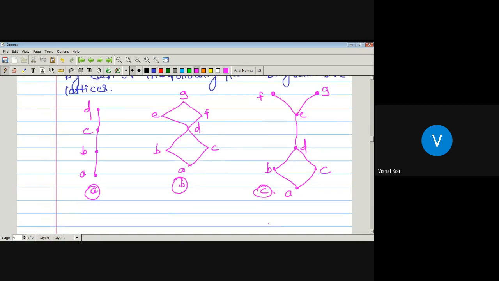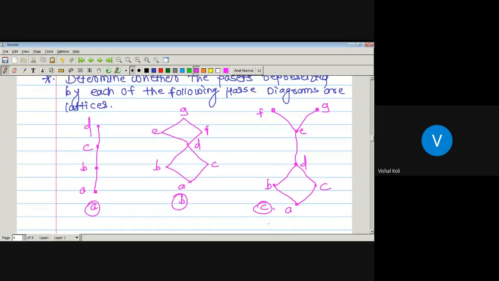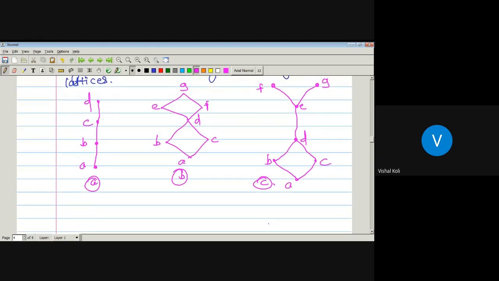So these are the Hasse diagrams of our posets, and from them we have to check whether these posets are lattices or not. Here we have to find the closure tables for the least upper bound and greatest lower bound. A lattice is a mathematical structure equipped with two binary operations, meet and join. We know that if there is a group, to check whether it is abelian or not, we just find its Cayley table. From that we can easily say whether the corresponding group is abelian or not.